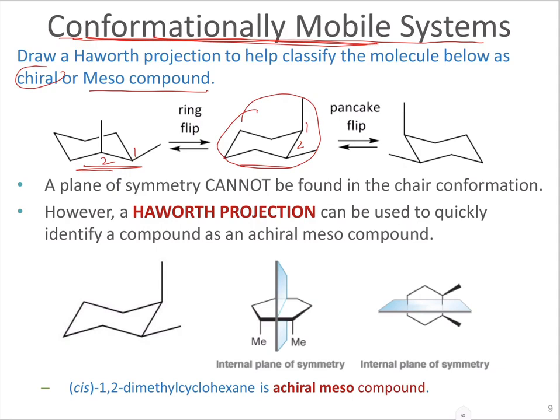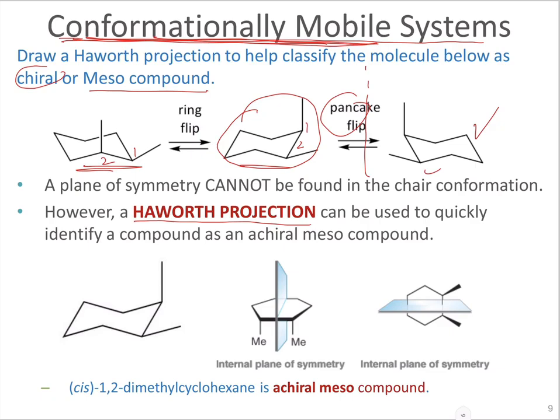We can also flip it like a pancake and then we end up with that other one. Now when you look at it, you might think this could be a mirror image of the other one, but then we have said they are conformationally mobile. So because of that, we need to redraw it in a conformation where we can easily tell whether we can have a plane of symmetry or whether we can have them as being mirror images.